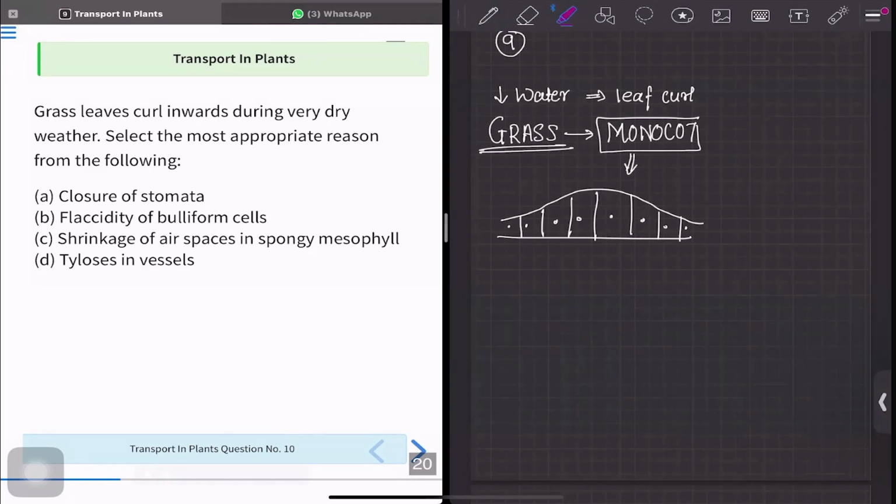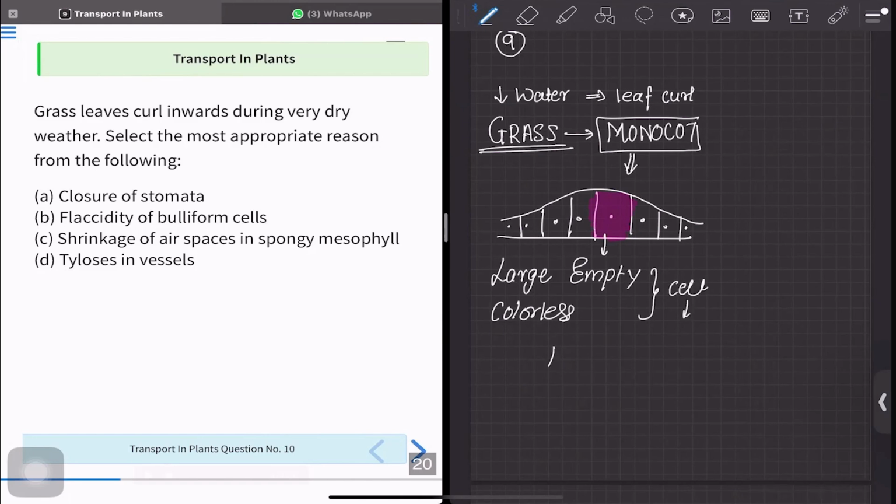The thing which we see in the center, this large, empty, colorless cell, these cells are known as bulliform cells.